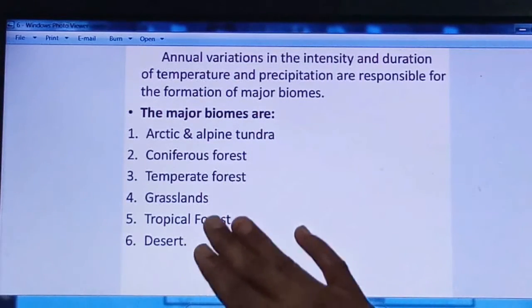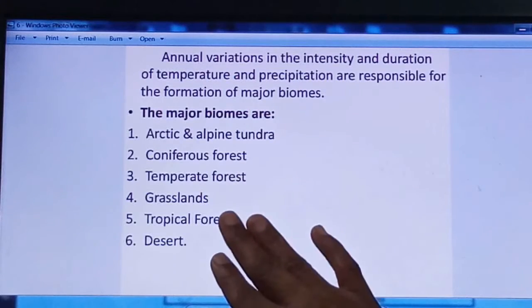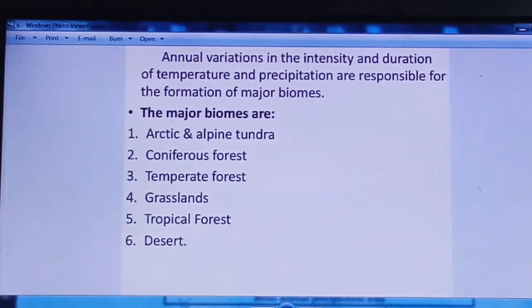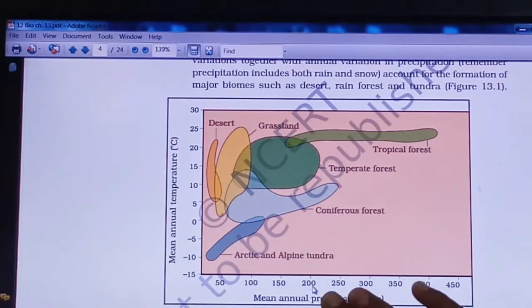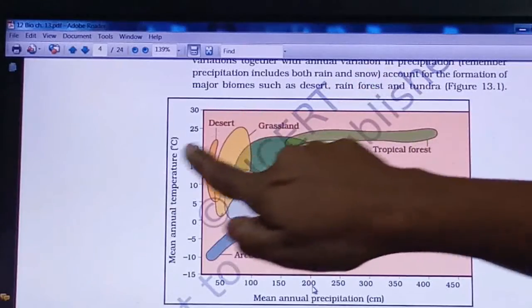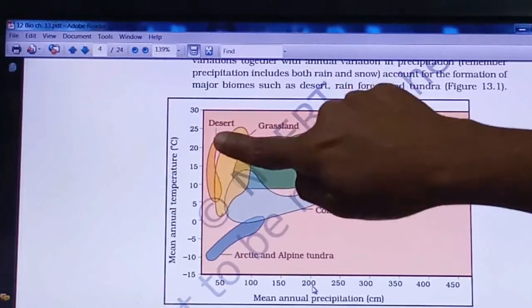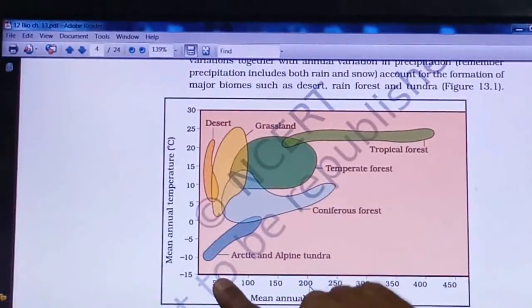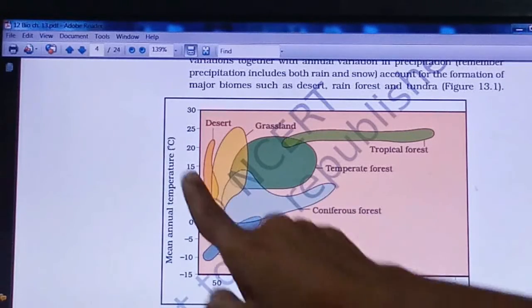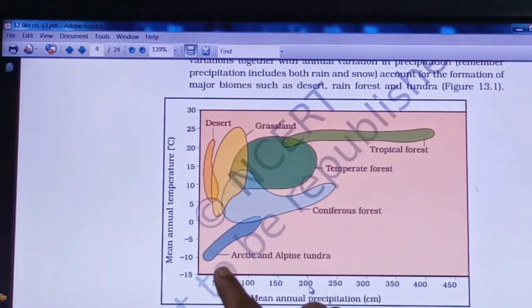Now, which biome has which kind of temperature and precipitation? You are able to understand this with this picture, right? Here, if you see, this is the desert. In the desert, temperature will be very high, and at the same time, if you come down here, this is mean annual precipitation, means rainfall, right? It is very less, that's why it is a desert. Then come a little bit with an increase in precipitation, right?